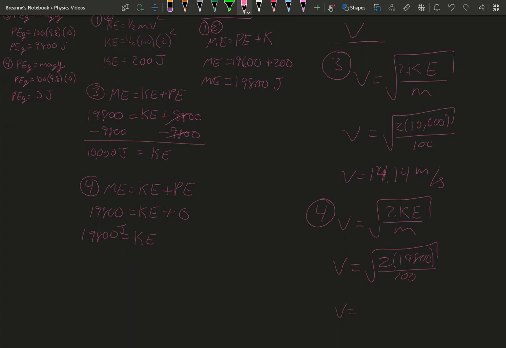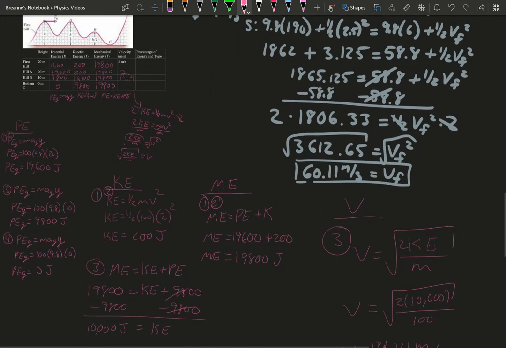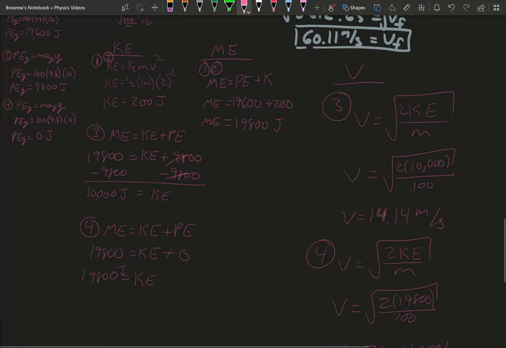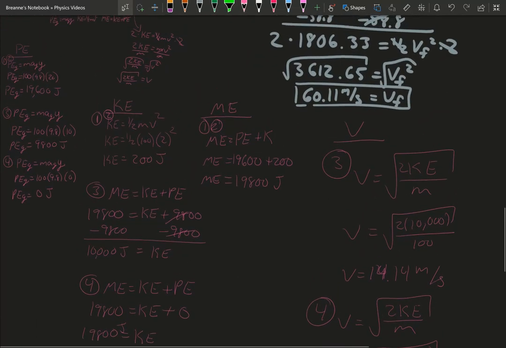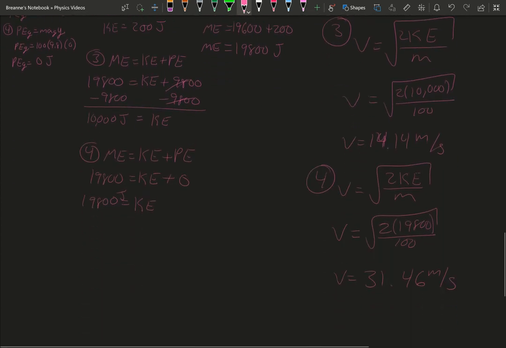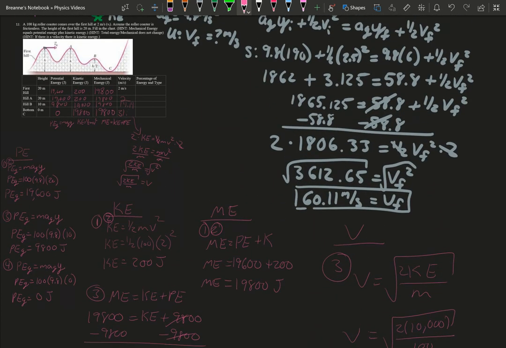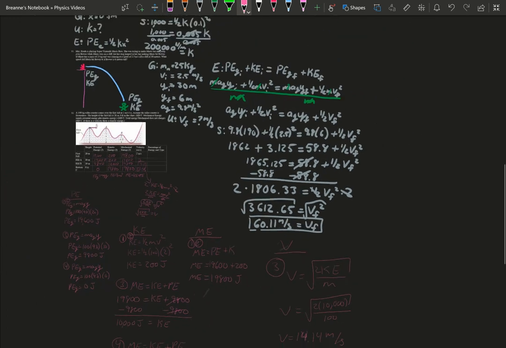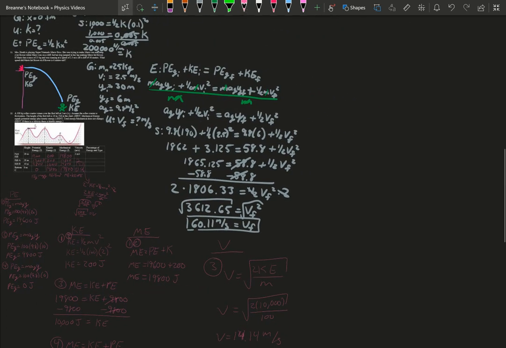You'll just do the square root of 2 times that divided by 100, and you get that your velocity is 31.46 meters per second. So it makes sense that the further it goes, the faster it gets, because all of your energy is being converted into kinetic. So there you go. It is kind of a lengthy problem.